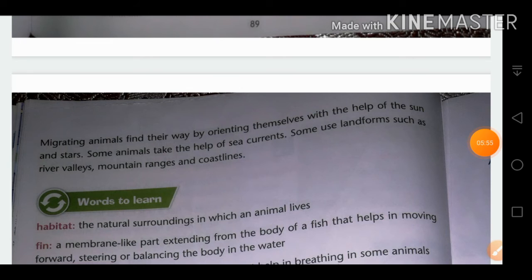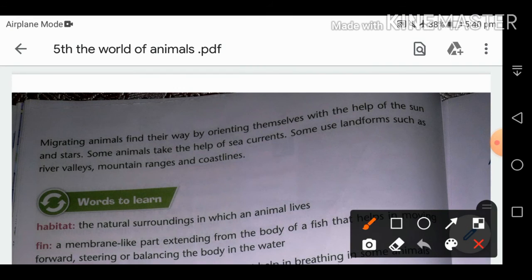The animals travel very long distances, but how do they keep track of where they are? They take the help of the sun or stars. Some animals take help of sea currents, and some use landforms, like they follow rivers, mountain ranges or the coastline to reach their destination.